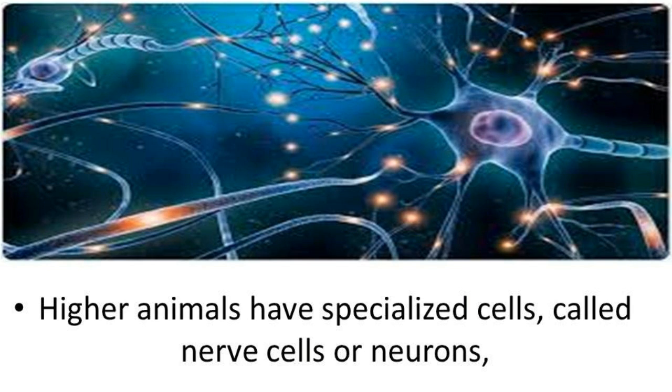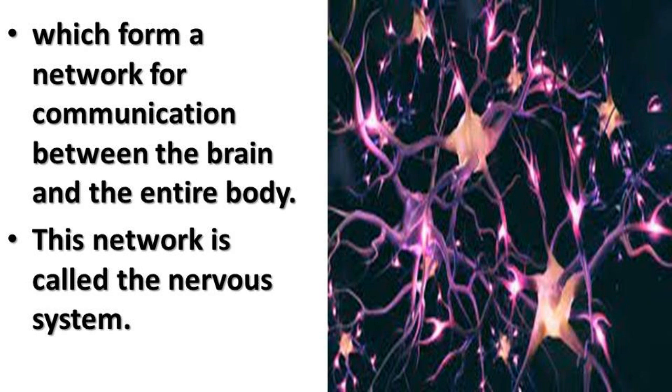The name is nerve cells, or another name is neuron, which form a network for communication between the brain and the entire body. This network is called the nervous system.